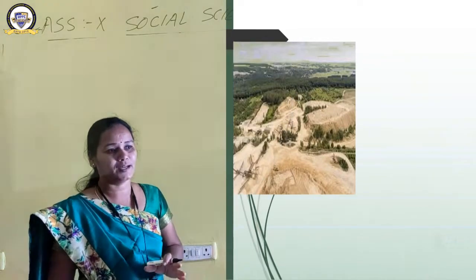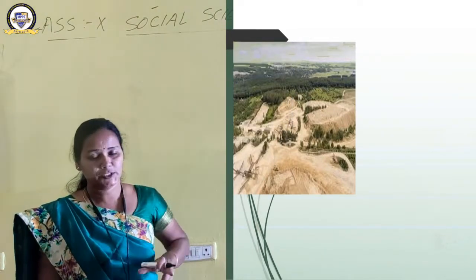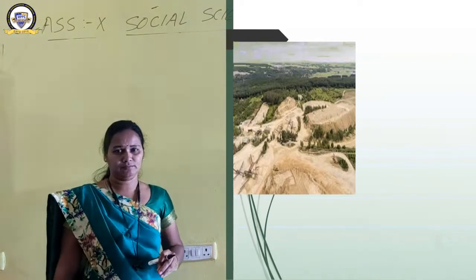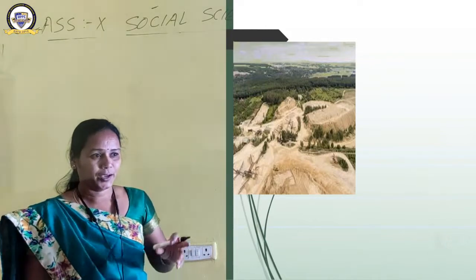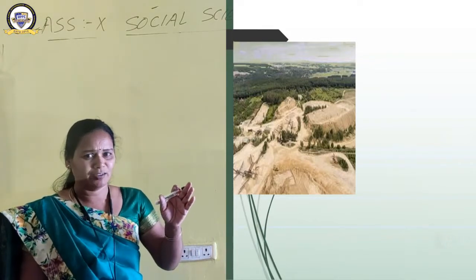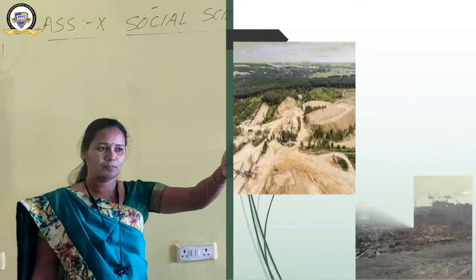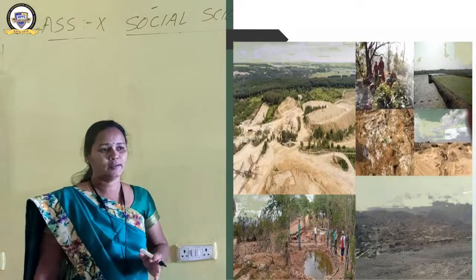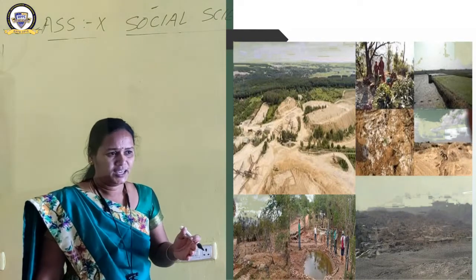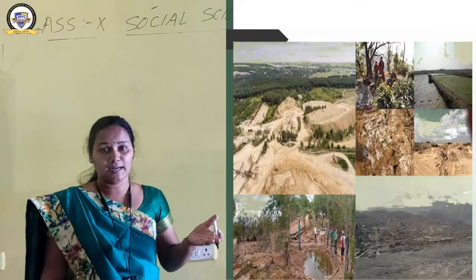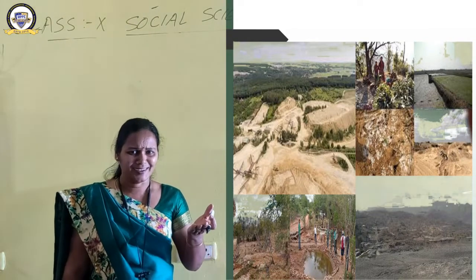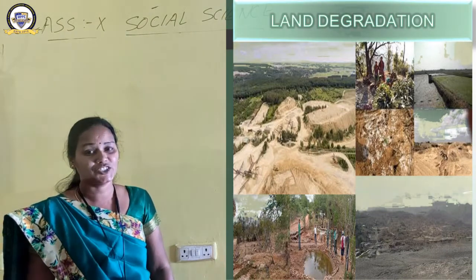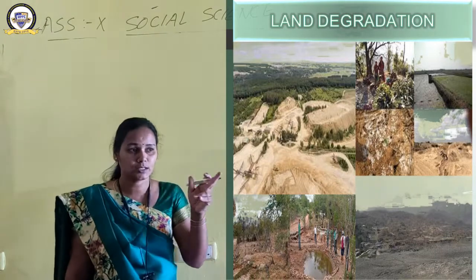Before I introduce the topic, see this picture. What is indicated in the picture? A similar type of picture was shown before also. I think it's clear to you. I will not give any clue. Have a look, some more pictures you can see. What has been shown in all these pictures? Here you can see a problem which has been faced by land. What is the problem known as? The problem is known as land degradation.